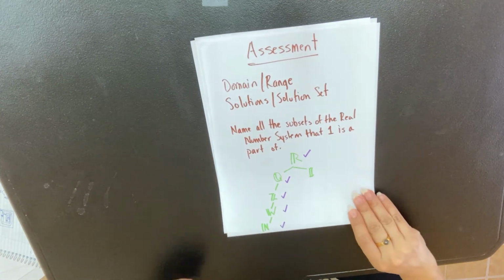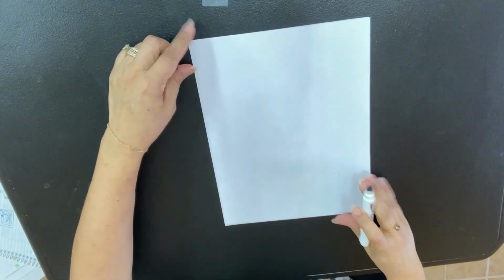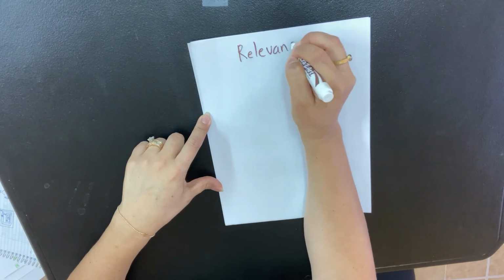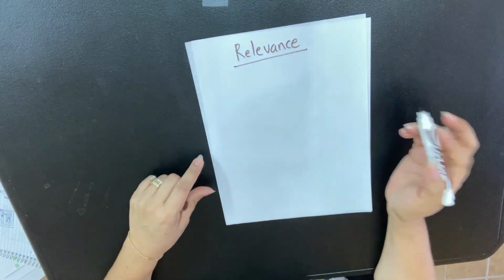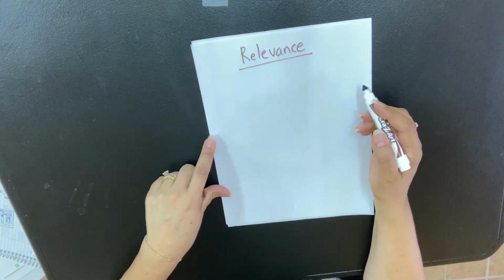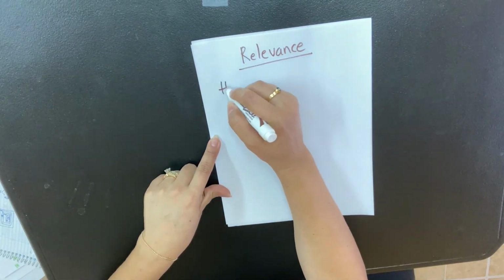The last component for this is relevance. Okay, so where do we see the real number line in our real world? Some good examples are like a thermometer.